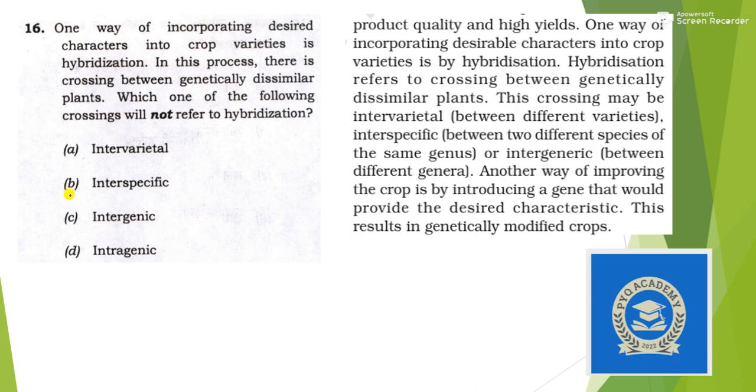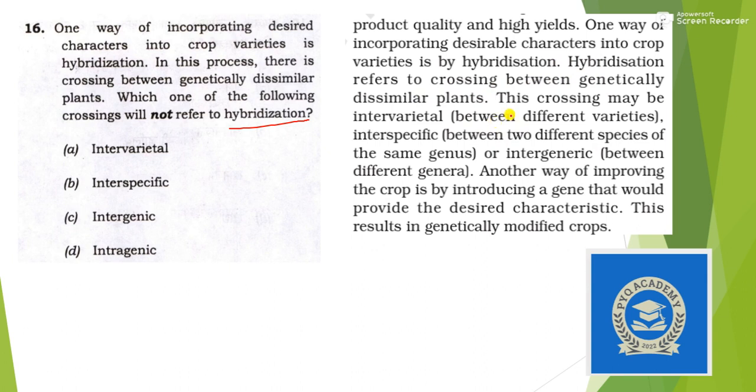Next, one way of incorporating desired characters into crop varieties is hybridization. In this process, there is a crossing between genetically dissimilar plants. Which one of the following crossing will not refer to hybridization? So again, this is a question where the statements have been copied exactly from the NCERT. You can see here hybridization refers to crossing plants.